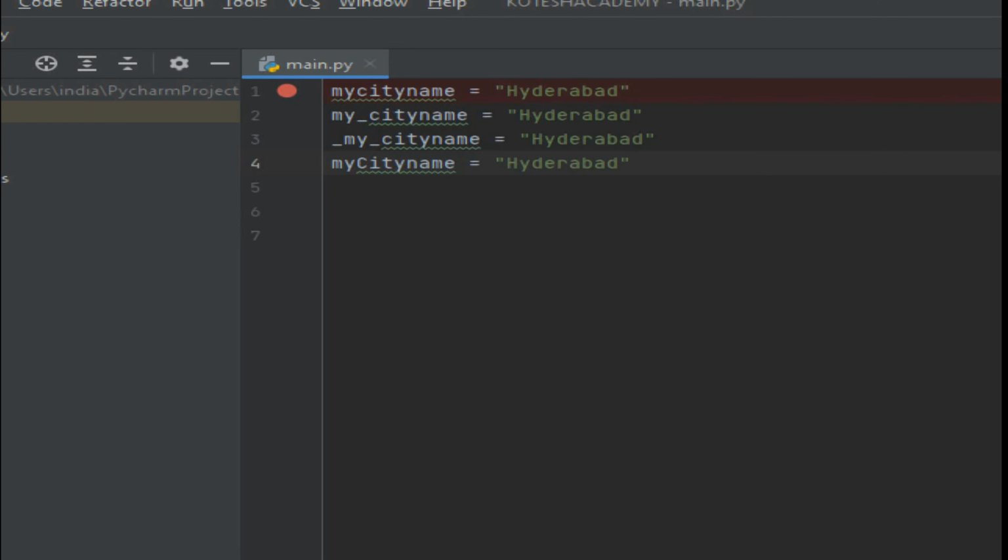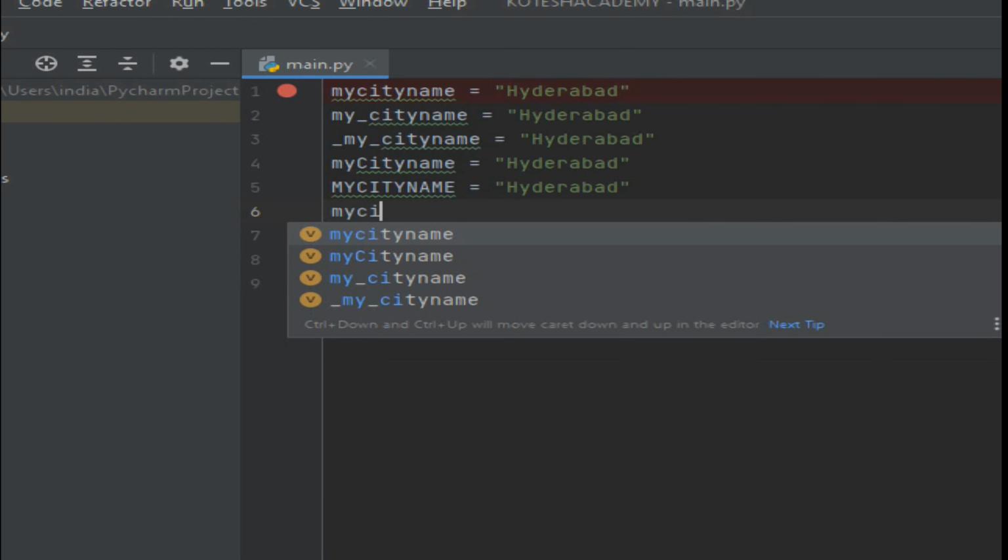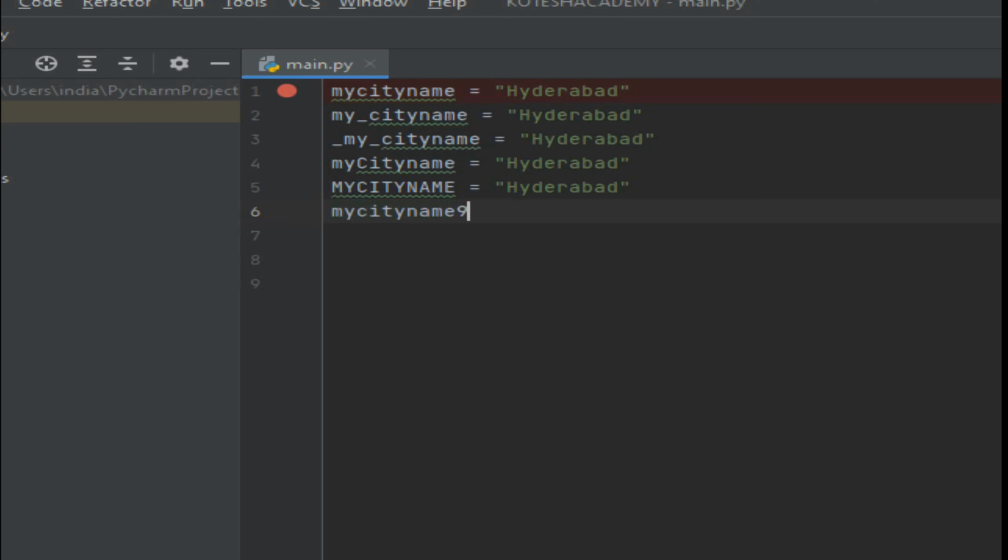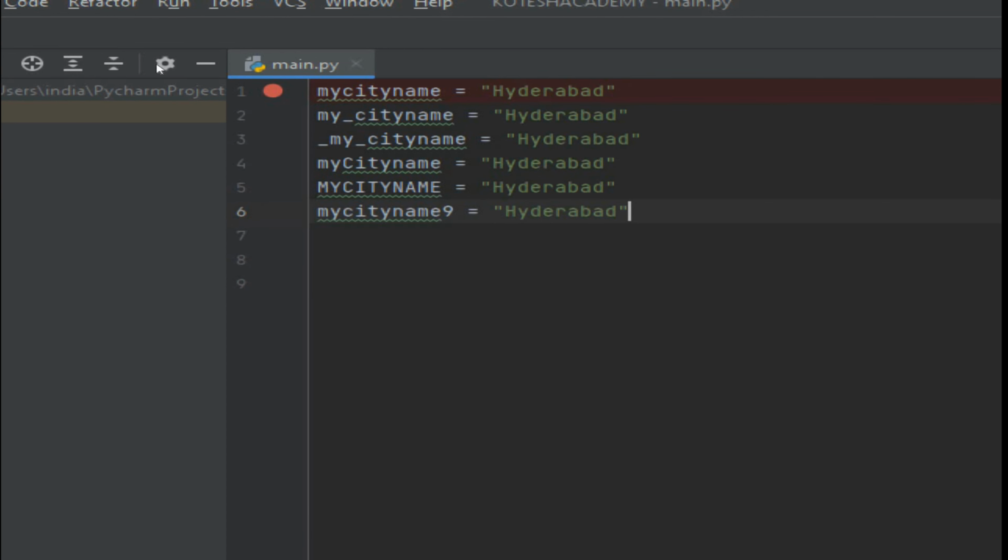Next, we are considering all capital letters. My city name is equal to Hyderabad, all capital letters. That type of data is also acceptable. Sometimes you may consider my city name, and at the end of it we are taking a number also. Then you can write this. All types of errors you will get. So how can you change that expression? Simply we are considering this.